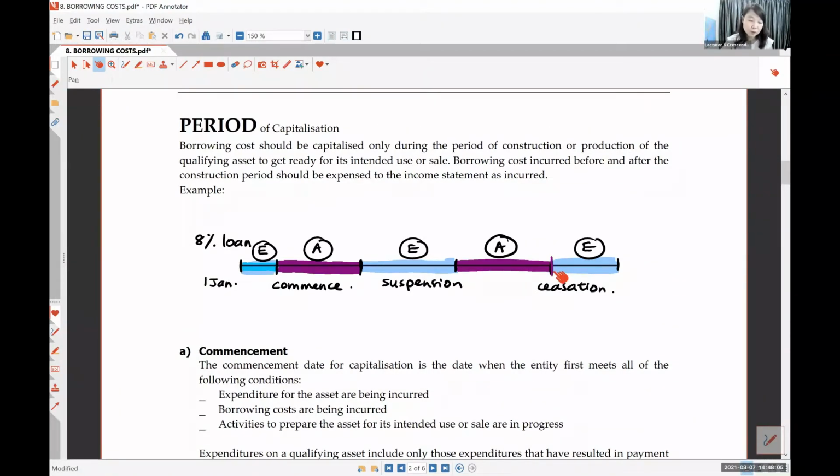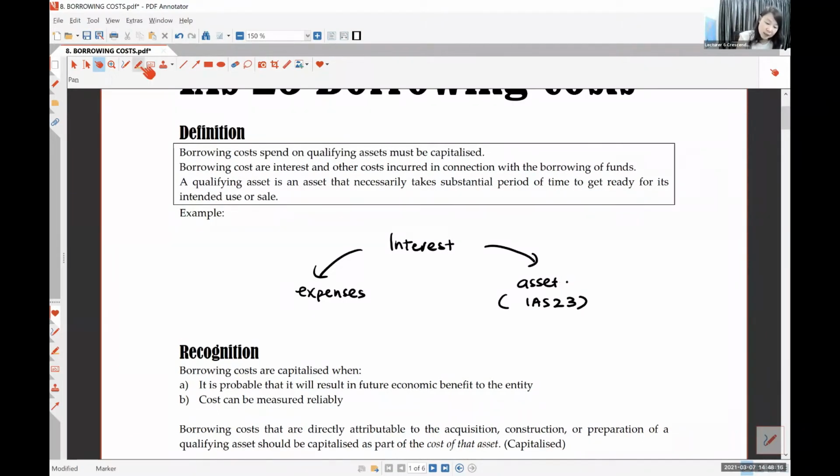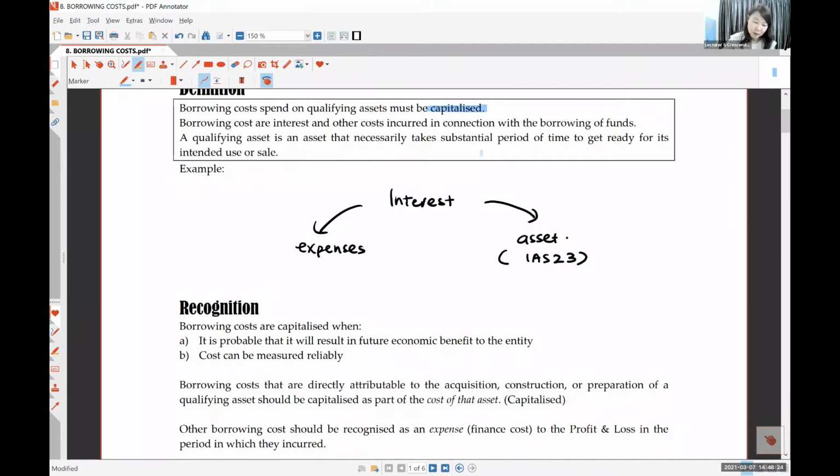Looking at this period, if you understand, we come back and look at the definition. It says borrowing costs can be capitalized. When can you capitalize? When it is probable of economic benefit, and cost can be measured.